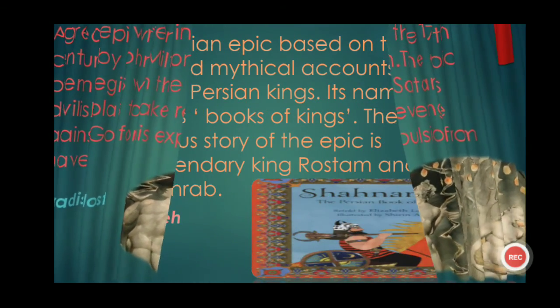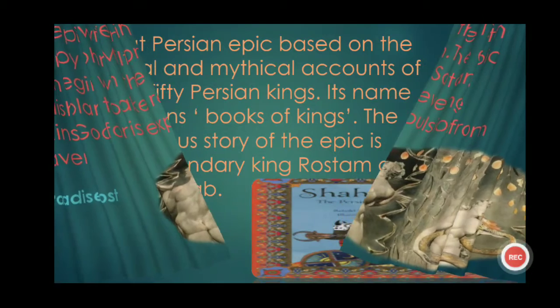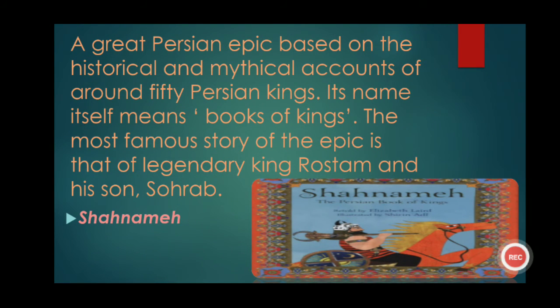So the next one is a great Persian epic based on the historical and mythical accounts of around 50 Persian kings. Its name itself means book of kings. The most famous story of the epic is that of the legendary king Rustam and his son Sohrab. And the name of this epic is Shahnama.